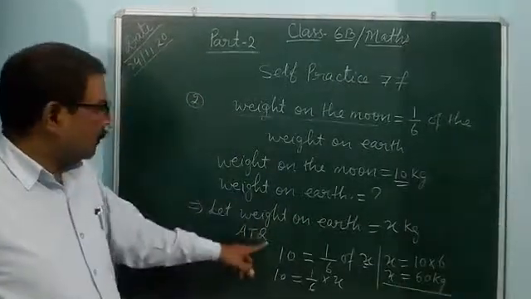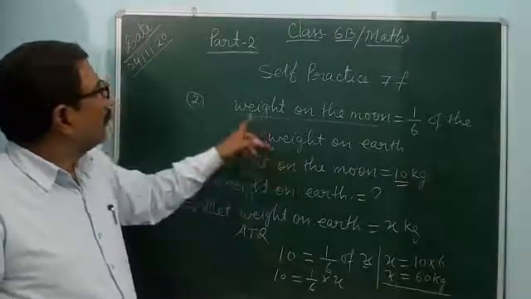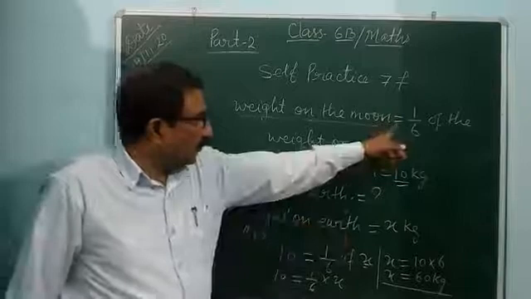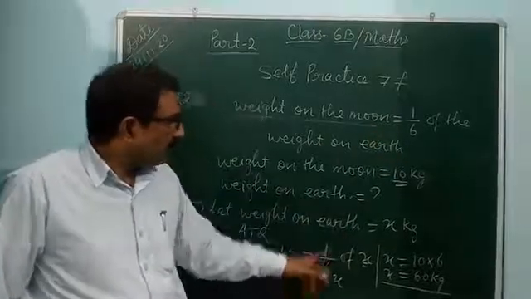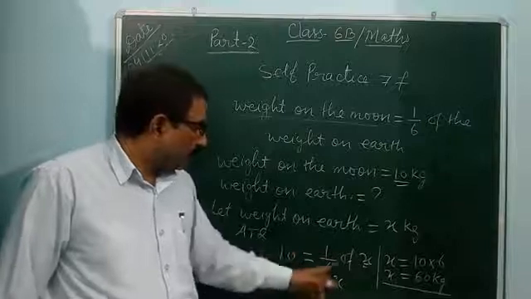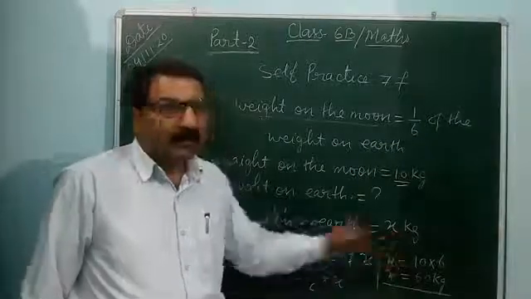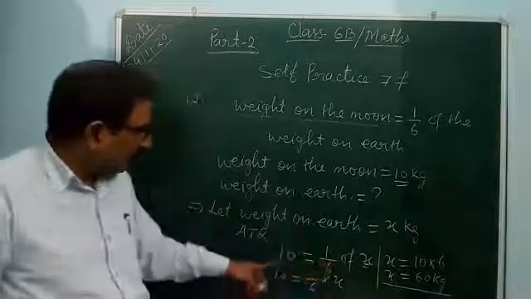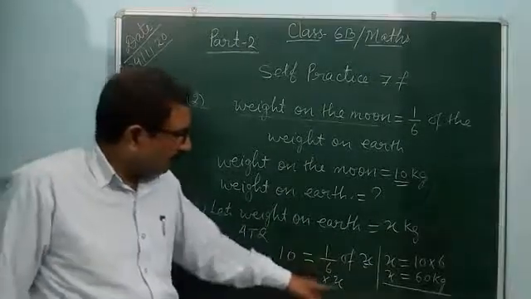According to the question, weight on the moon is given, 10 is equal to 1/6 of the weight on the earth. Weight on the earth we have taken as x kilogram. So 1/6 of x kilogram means x. So 10 is equal to 1/6 into x.